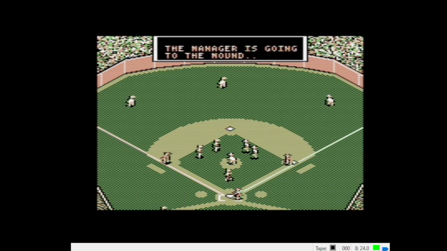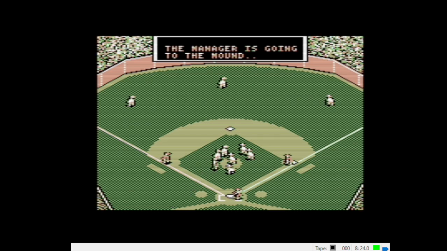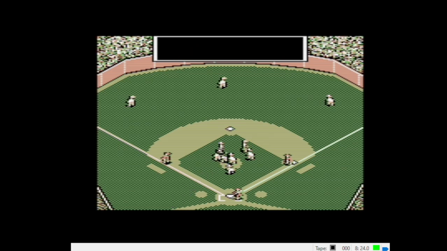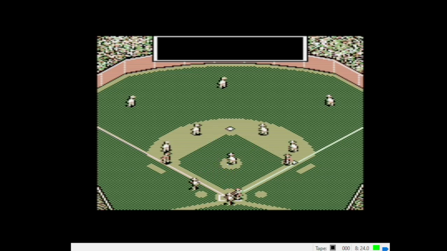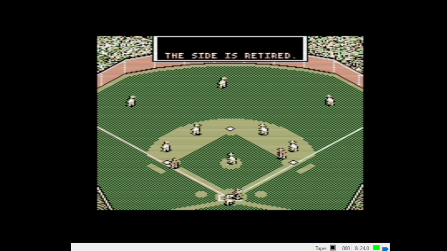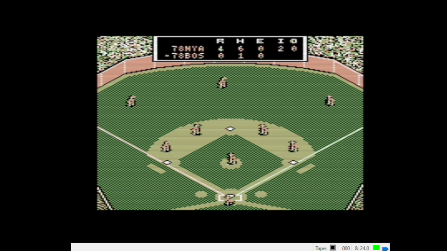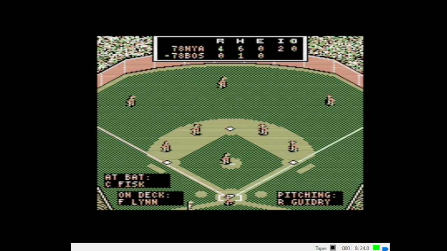Oh. And we've got the manager going to the mound here. Don Zimmer. Oh, caught looking at the fastball. Strike 3, side retired, but the Yankees pick up another run, 2 runs, sorry, and they're up 4-zip on Boston.